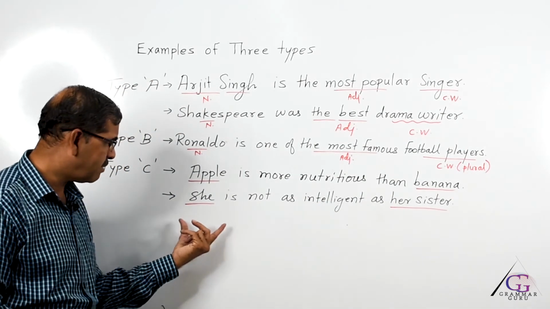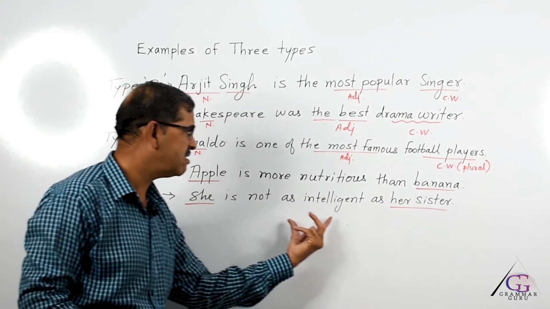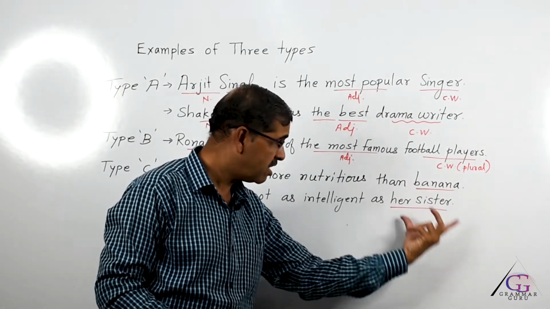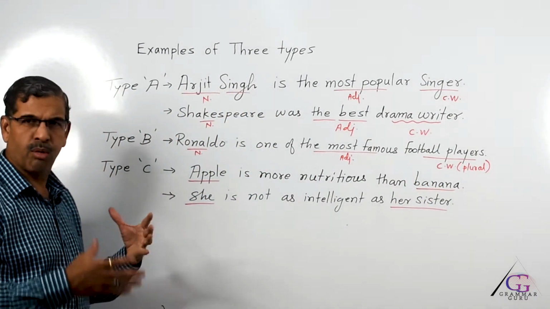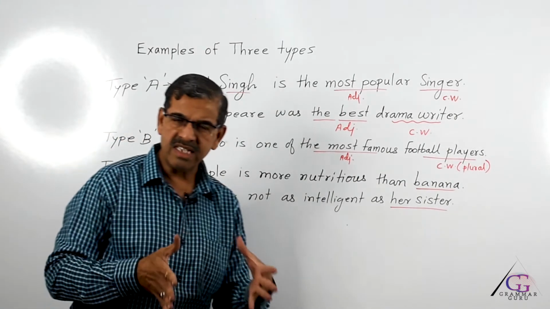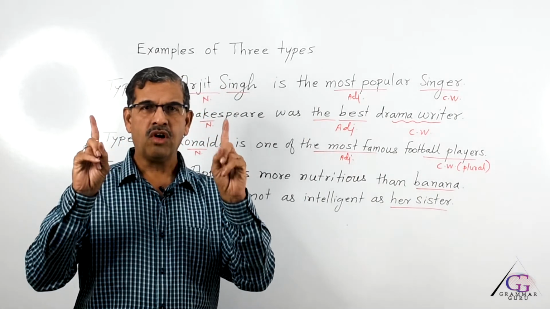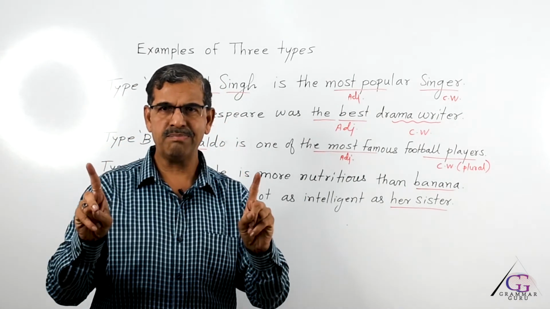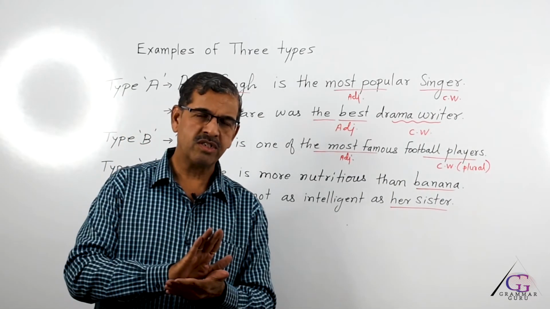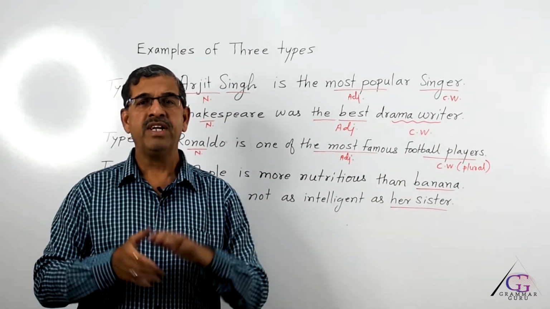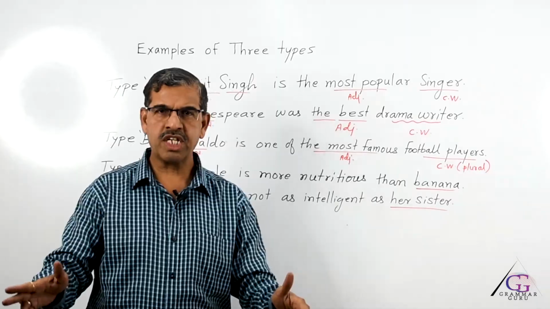In the second example, she is not as intelligent as her sister. So, her sister and she both are being compared. And when this happens, when two objects, that is two nouns, are compared in the sentence, let it be a positive degree or a comparative degree, it is called type C.